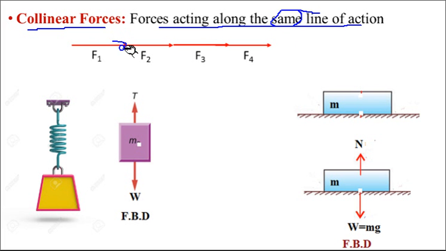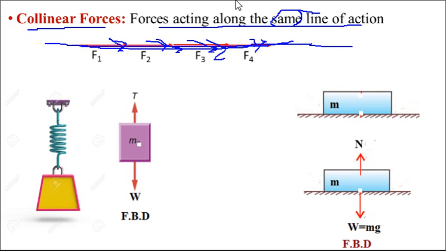Now here you can see force F1, force F2, force F3 and force F4. All four forces are acting along this line of action. This straight line is the line of action of the forces. All forces are acting on the same line of action. Such a system is called a collinear force system.